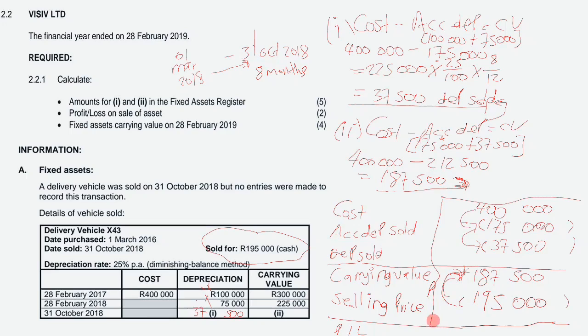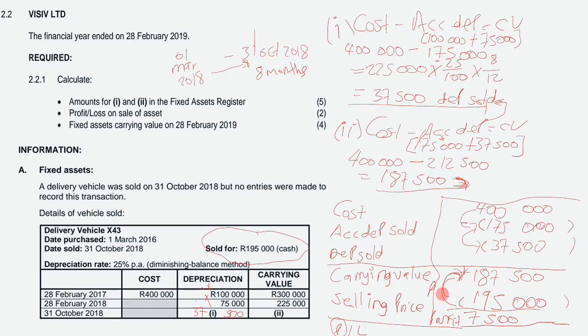So as you can see, we have our selling price that is greater than our carrying value. So on this asset we have made a profit of 195,000 minus 187,500, which is 7,500. So we have made a profit, right? It's easy when you do this method, guys.